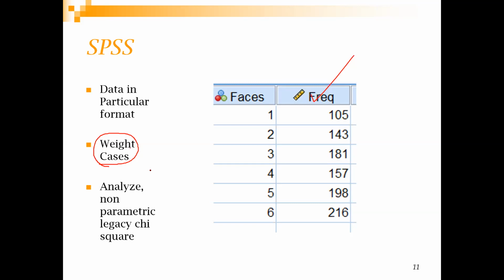Parameters are not known. Parameters of what? Parameters means mean, variance.